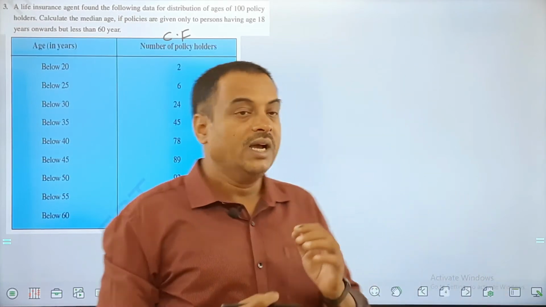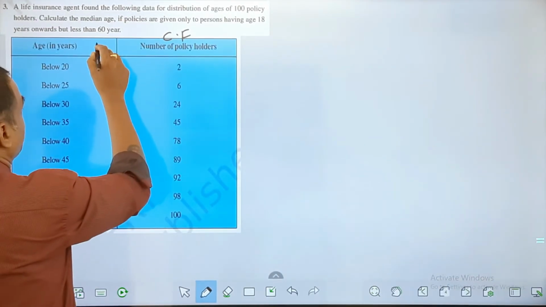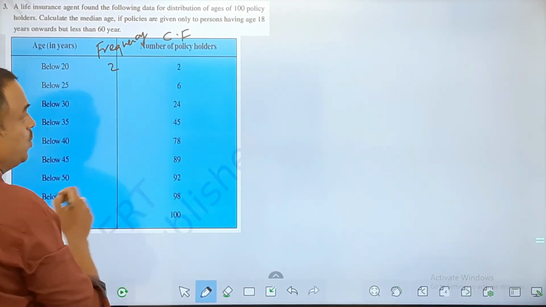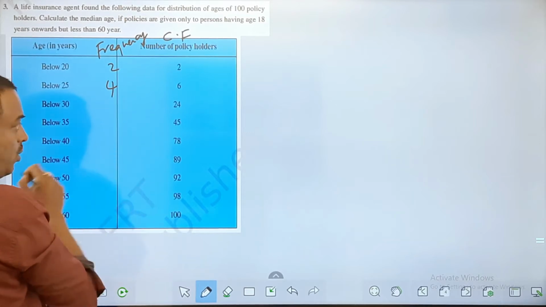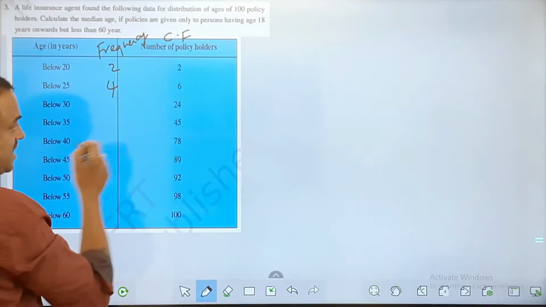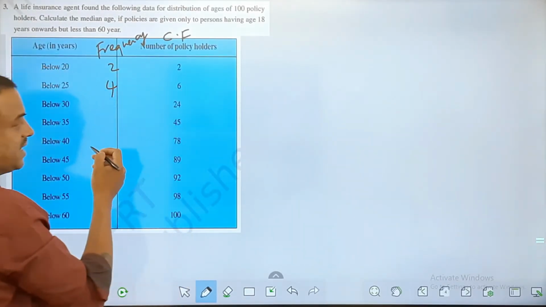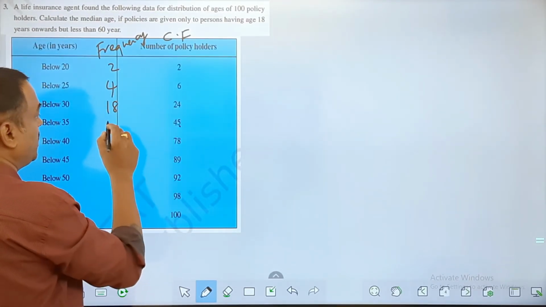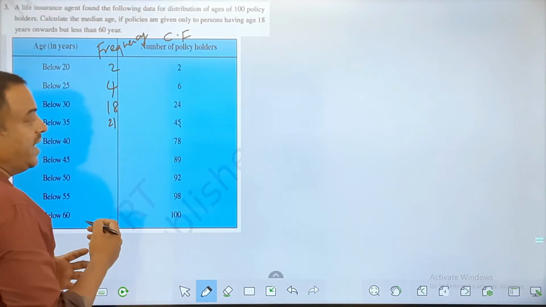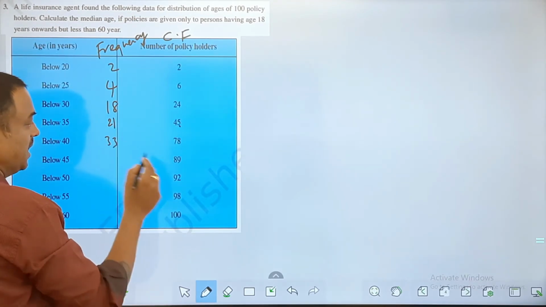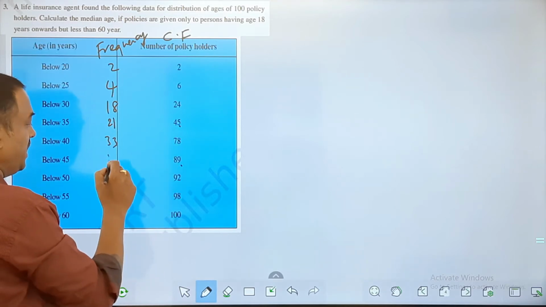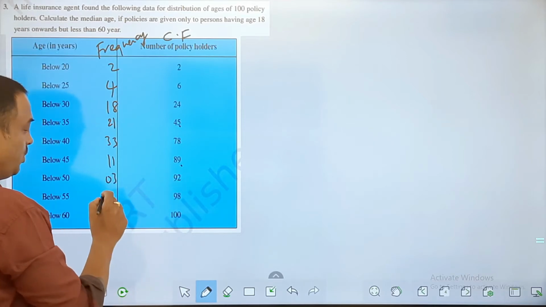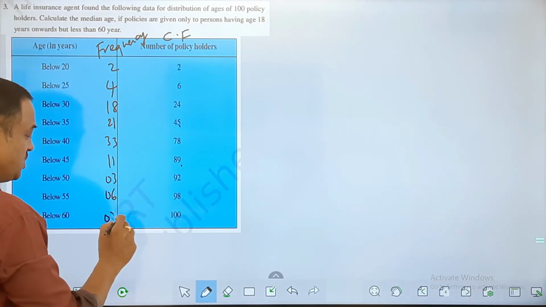So what should I do? First I'll find the frequency here. How do we find frequency, my friend? The first number will be 2. 6 minus 2 will be 4. 24 minus 6. Read the previous numbers. 24 minus 6 will be how much? 18 here. Then 45 minus 24 is 21, then 78 minus 45 will be 33, then 89 minus 78 would be 11, 92 minus 89 would be 3, then 98 minus 92 would be 6, and finally 2 is what we get.